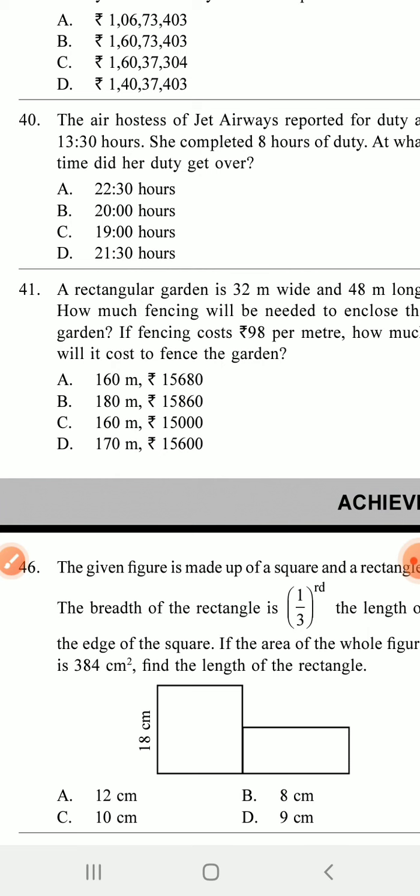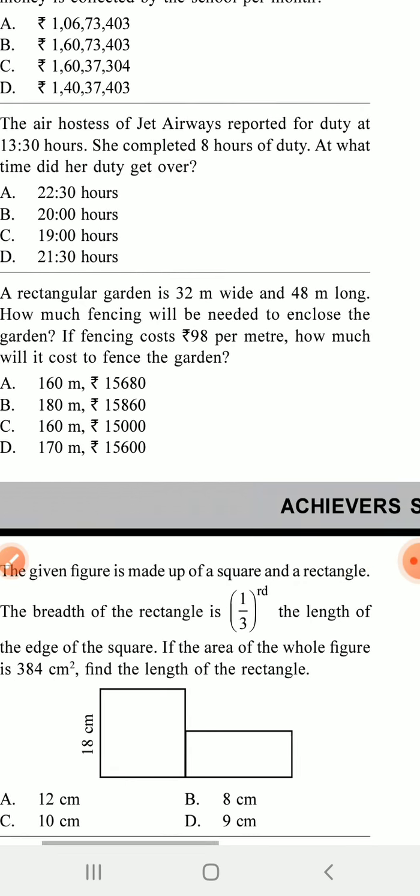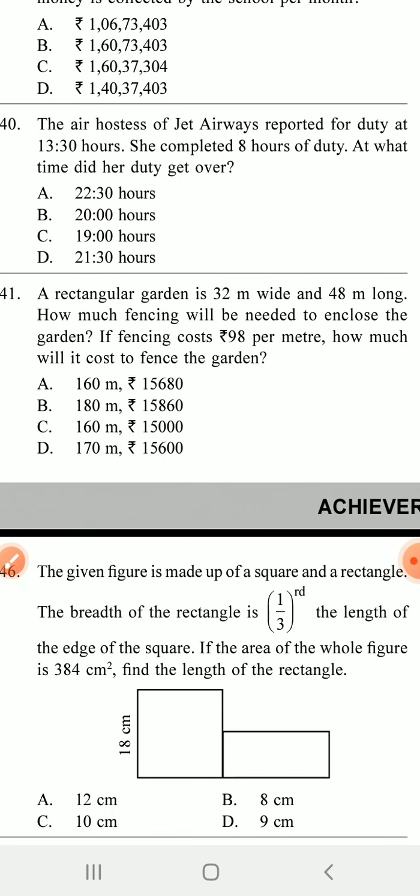Next, a rectangle garden is 32 meter wide and 48 meter long. How much fencing will be needed to enclose the garden? If fencing costs 98 rupees per meter, how much will it cost to fence the garden?